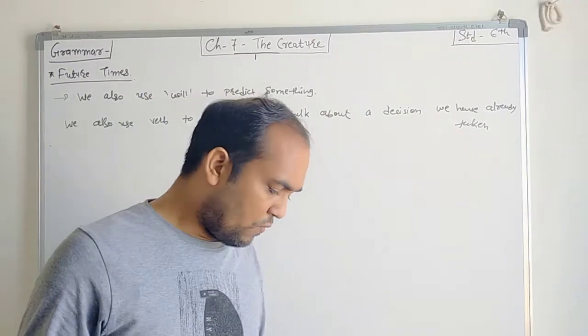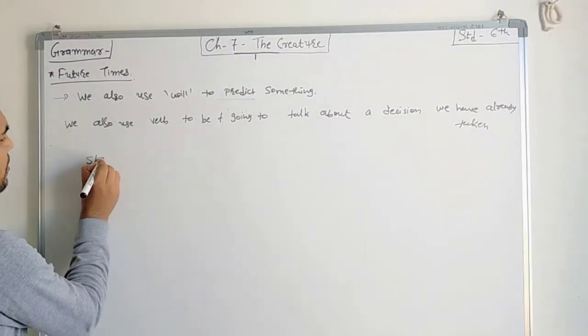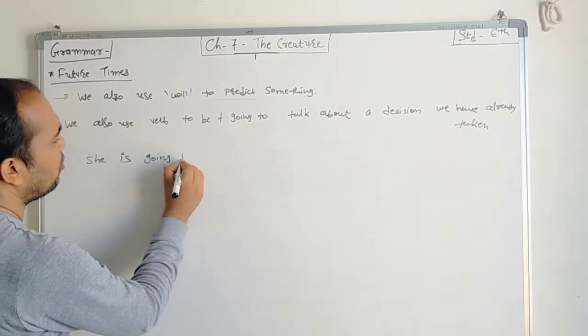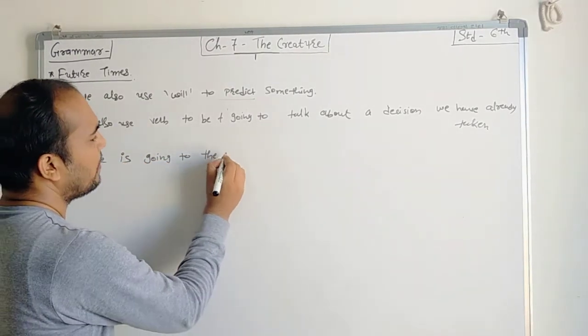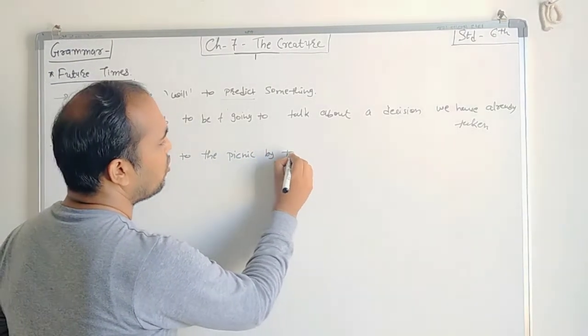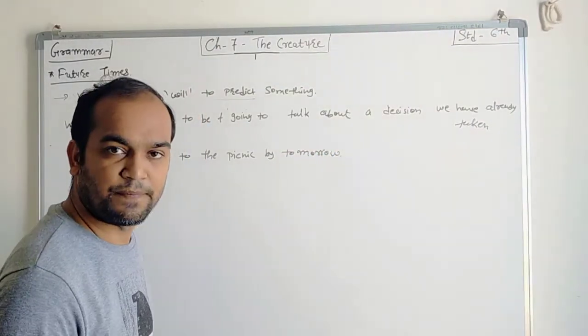that time we are using to be plus verb with ing. For example, she is going to the picnic by tomorrow. Say this, right?